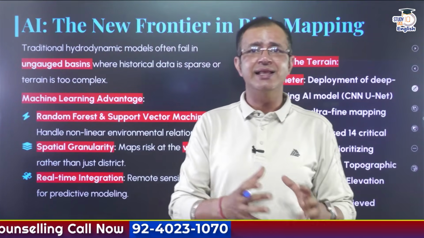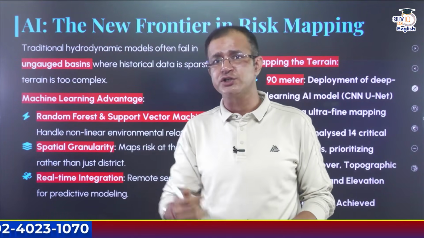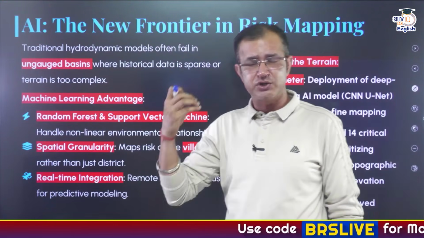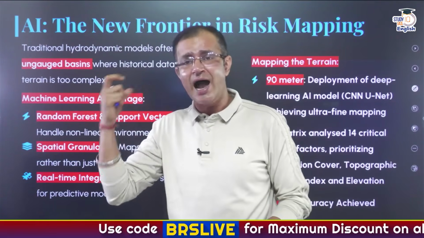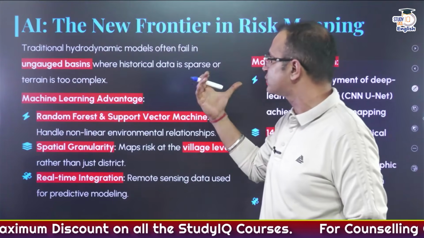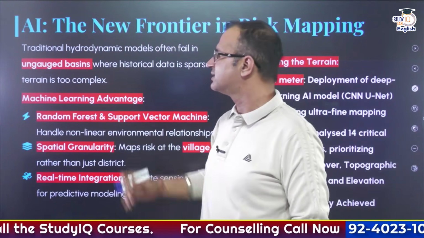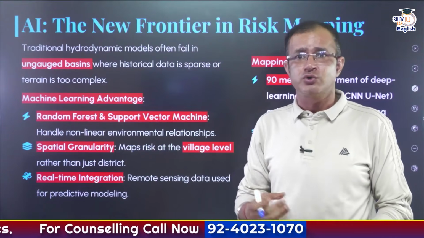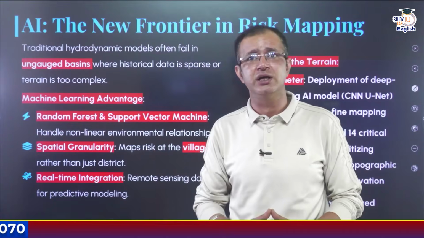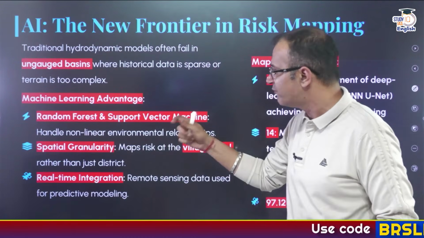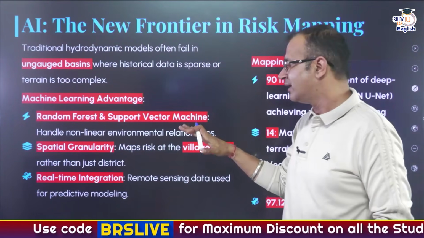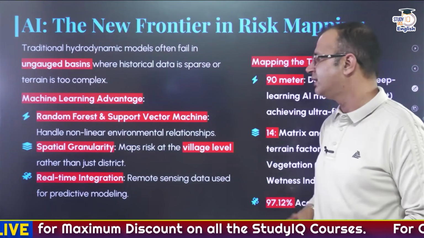that increases the risk in both the states. Now, the AI used for the calculation of this report: normally hydrodynamic models are used. These hydrodynamic models fail for ungauged basins where historical data is sparse and the terrain is very complex. So IIT Roorkee took the advantage of machine learning, and through this, random forest and support vector machine tests were conducted, which were used for the non-linear environmental relationships.